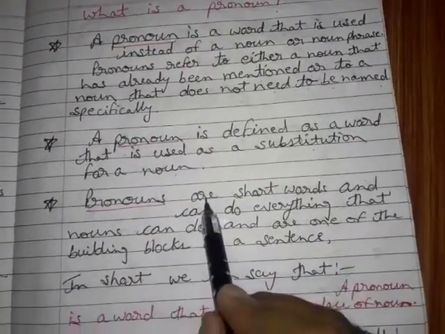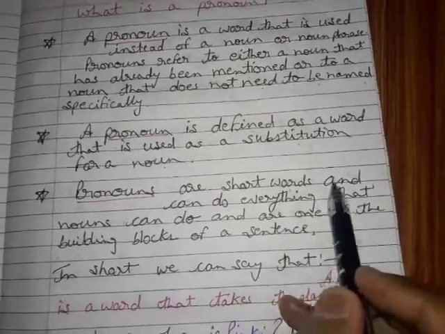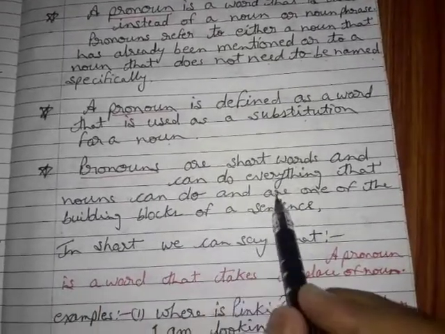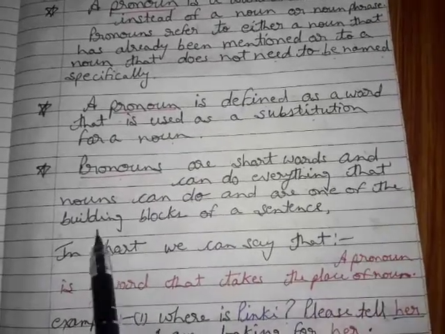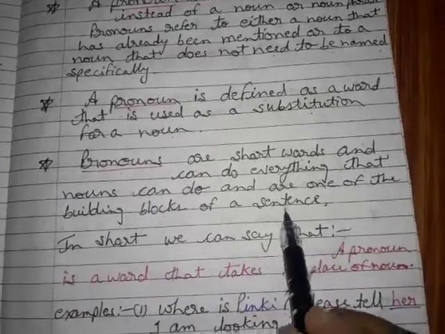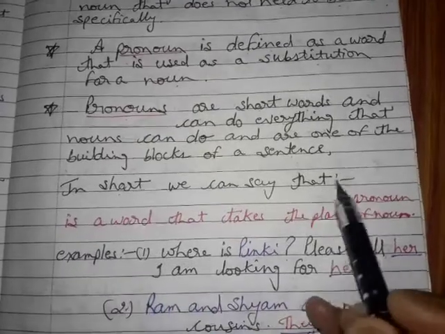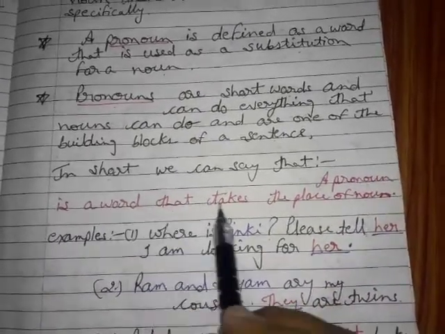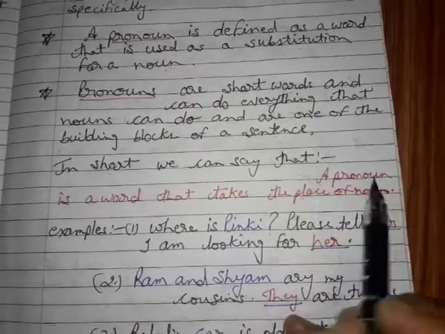Pronouns are short words and can do everything that a noun can do, and are one of the building blocks of a sentence. In short, we can say that a pronoun is a word that takes the place of a noun.